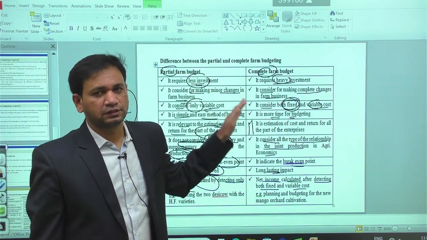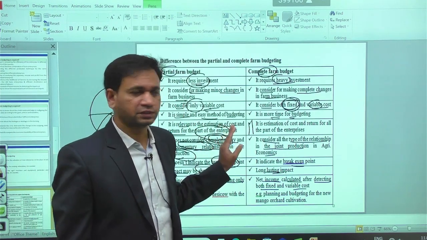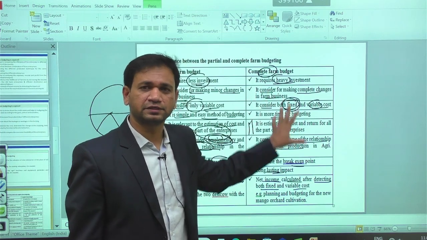So partial budget is more about estimating the cost and return for part of the enterprise, but when we estimate the cost and return for all the enterprises in the given model, it is called complete budgeting.